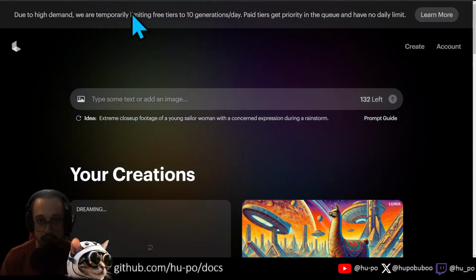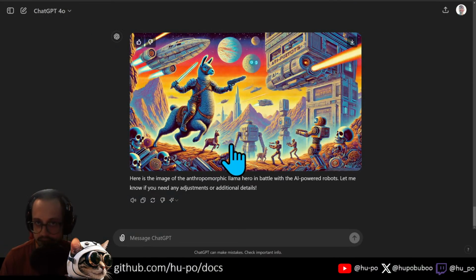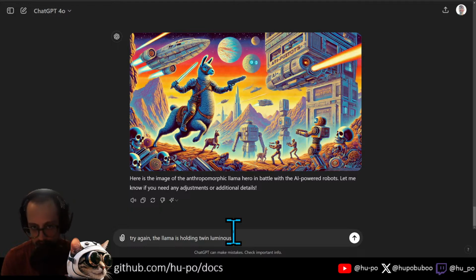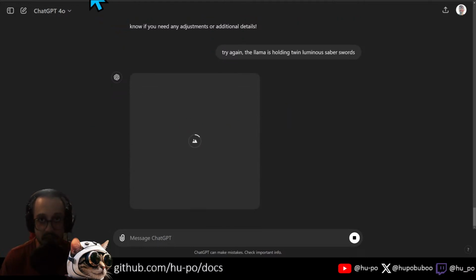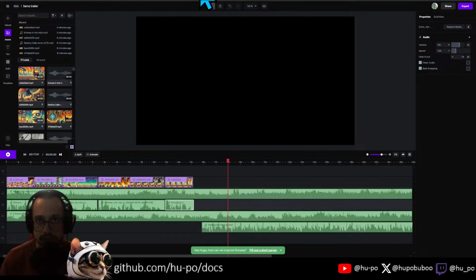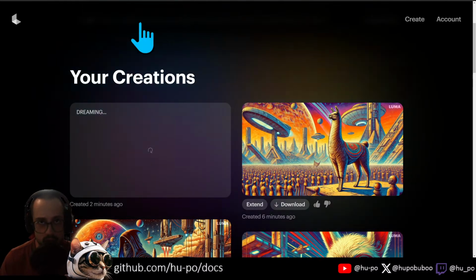Come back here. That's going. And then this is weird. This is like a guy riding a llama. Try again. The llama is holding twin luminous saber swords. You don't want to say lightsabers because then it's going to get pissed off. Dreaming.